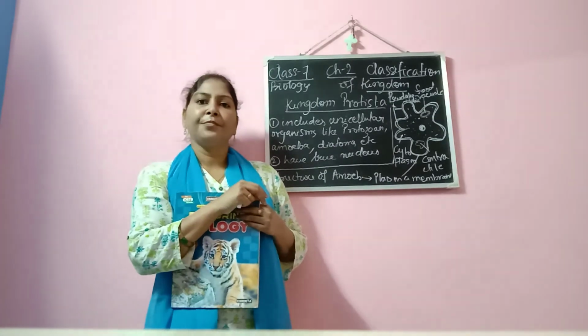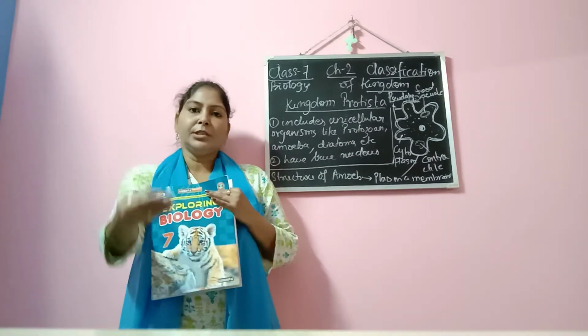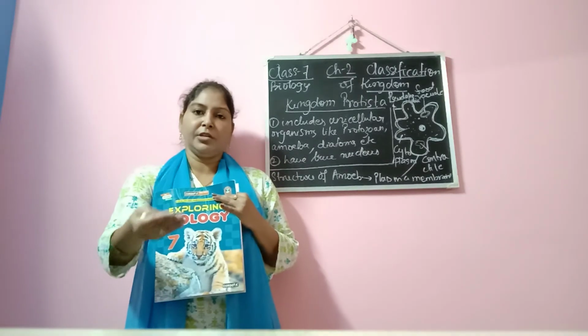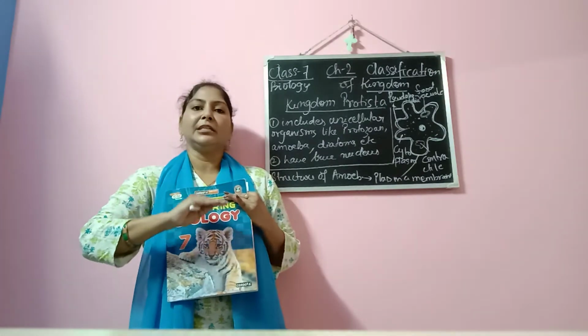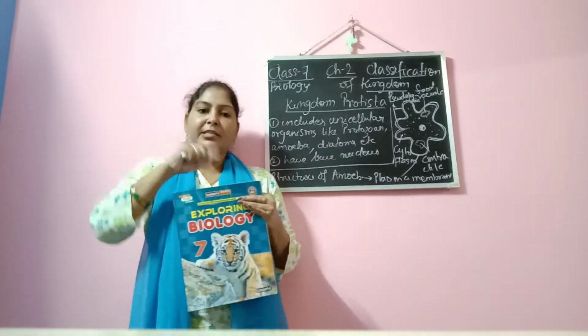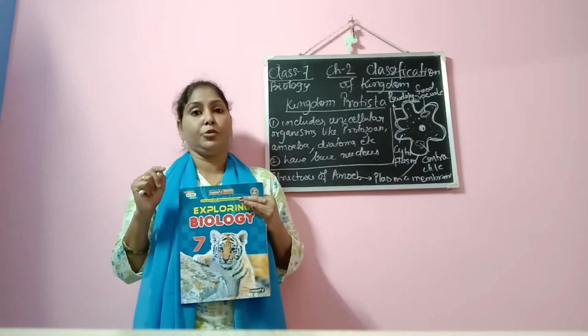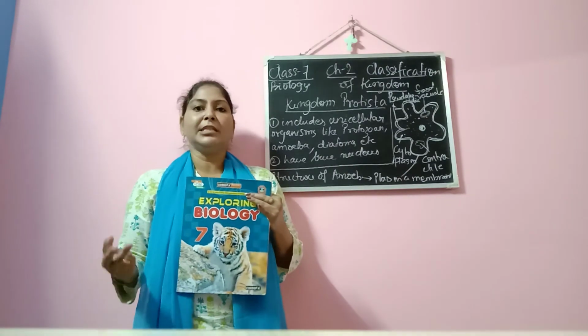Why is it so? Because the concentration of water outside the solution was more compared to the inside of the raisin. And this is what happens in the case of amoeba also. When excretion takes place, what is happening?